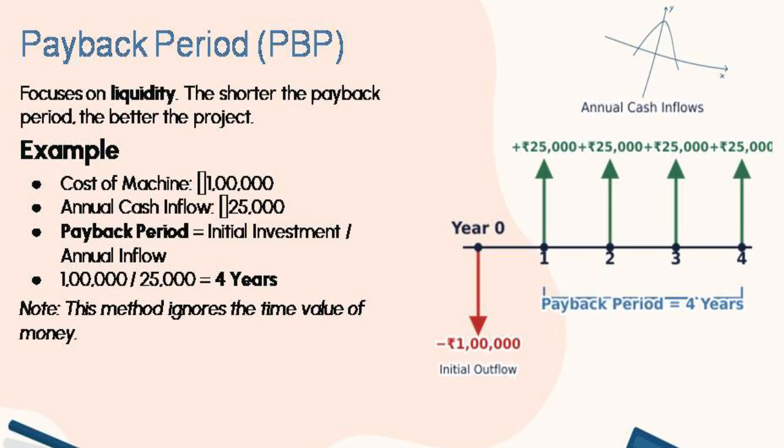As per payback period, the formula is initial investment divided by annual inflows. So the initial investment is rupees 1 lakh and the annual cash flow is 25,000, so in 4 years our investment will be recovered. This method, as I told you earlier, ignores the time value of money.